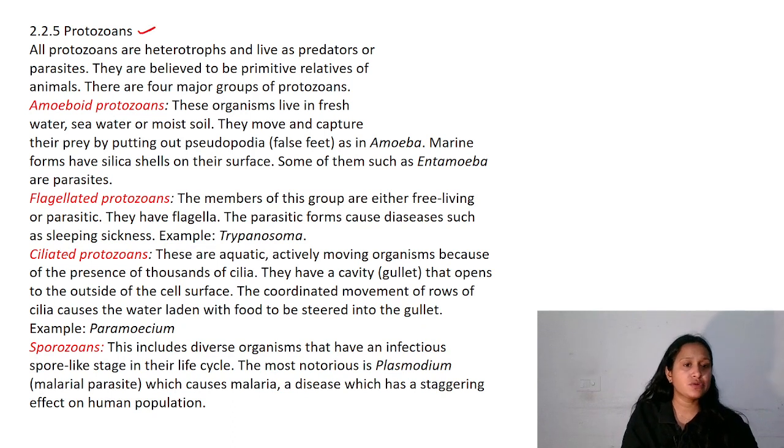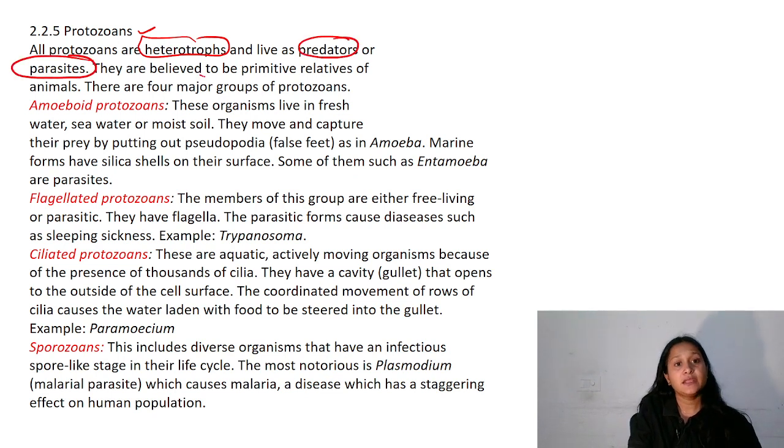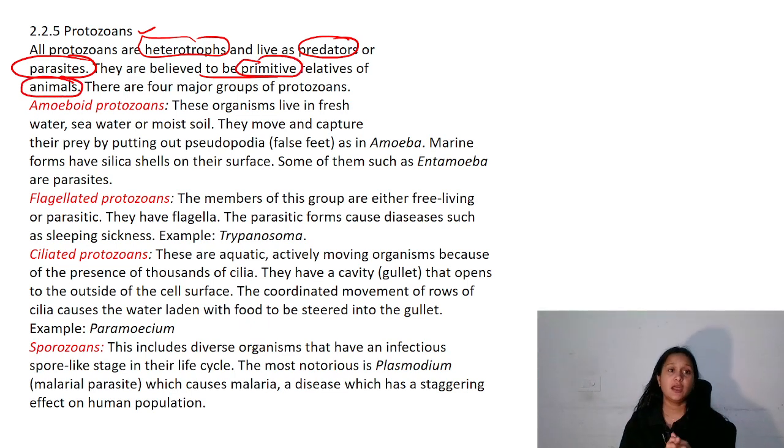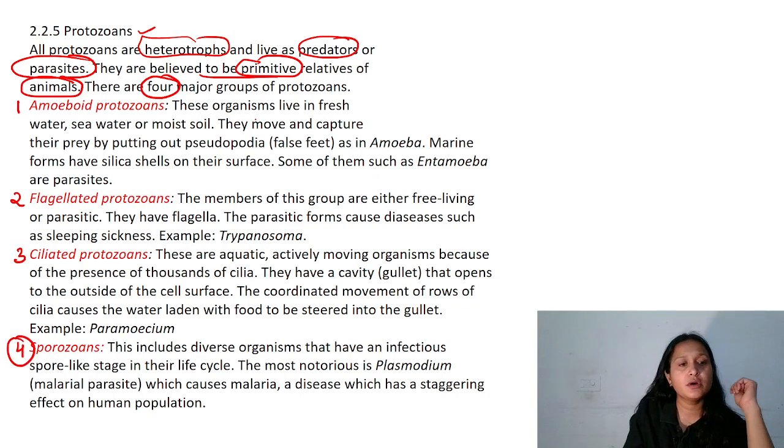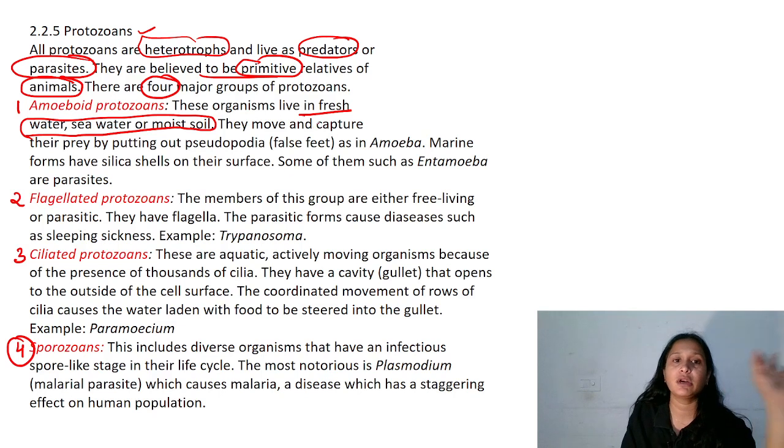Next is our protozoans. So protozoans are heterotrophs. They are either predators or parasites. They are believed to be the primitive relatives of animals. They are divided into four major groups: amoeboid, flagellated, ciliated and sporozoans. Amoeboid protozoans live in fresh water, sea water and moist soil. Important line, you will find them in fresh water, sea water and also in moist soil. And they capture their food by putting out the pseudopodia, false feet.